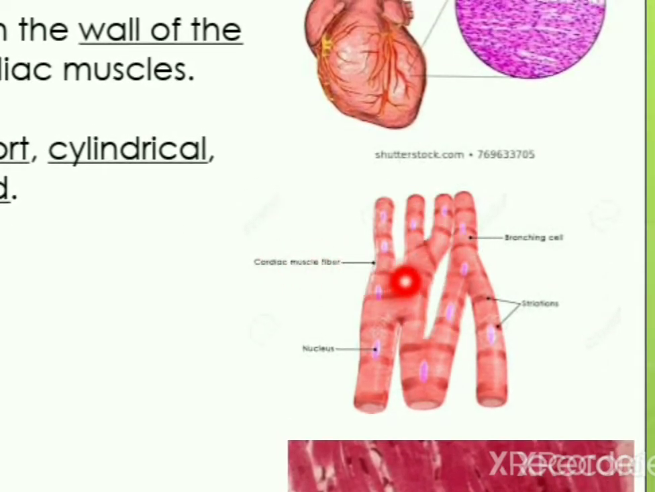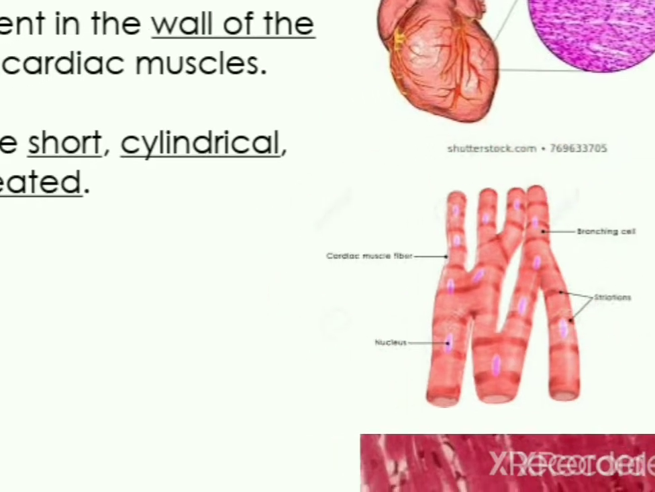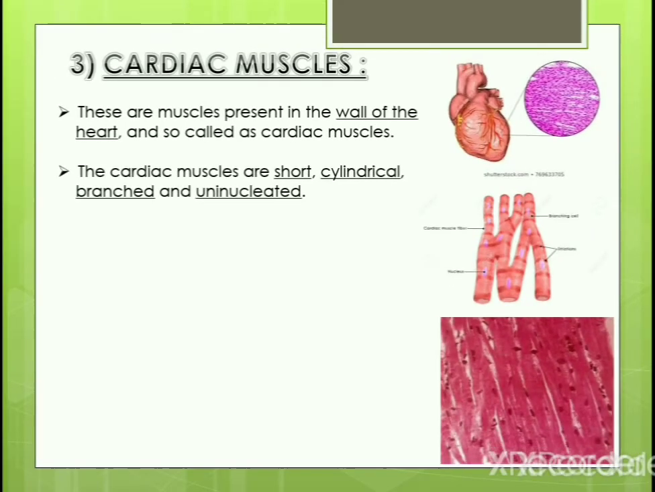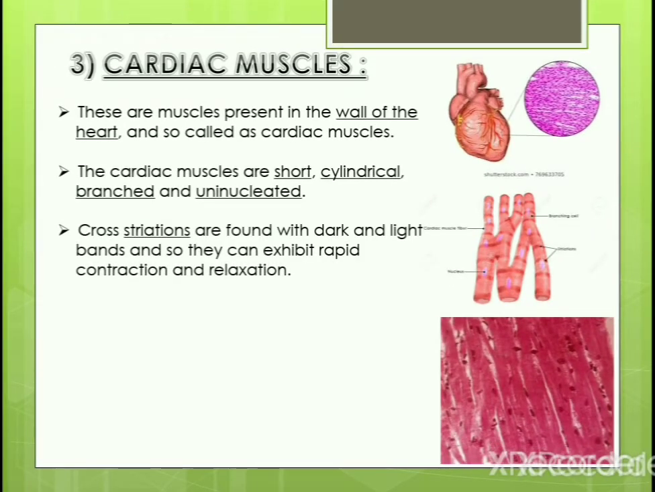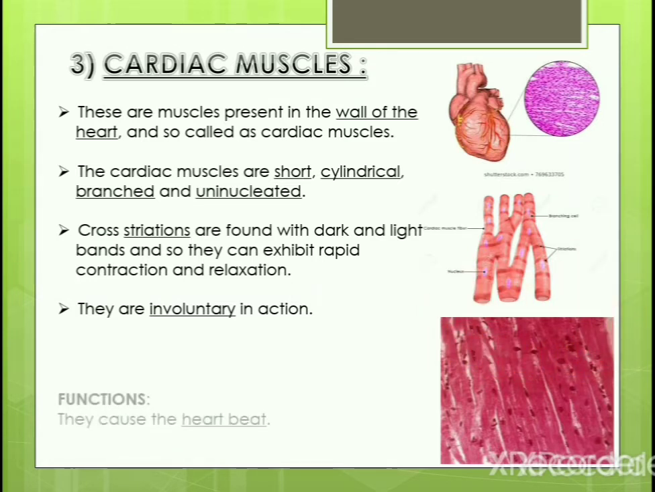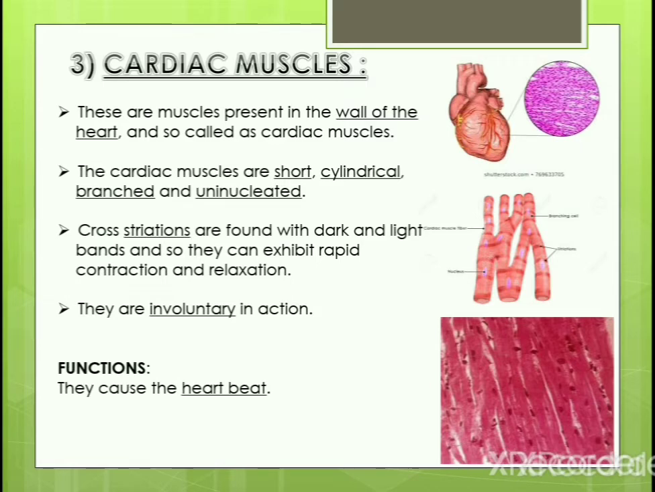So these are the only type of tissues which are branched among the muscle tissues, and they are uninucleated. You can see cross striations with dark and light bands, so they can exhibit rapid contraction and relaxation which causes the heartbeat. The action is involuntary. The picture shows a microscopic view of the real cardiac tissue under the microscope. The function is they cause the heartbeat.